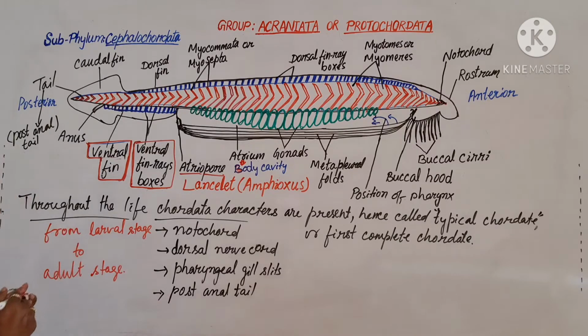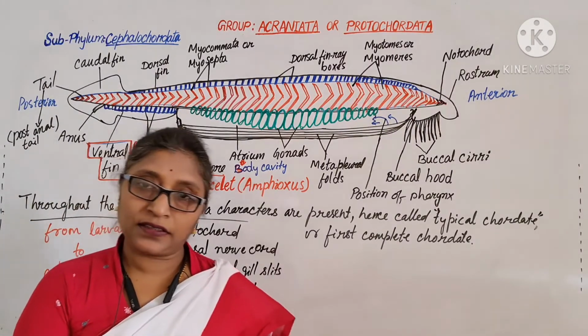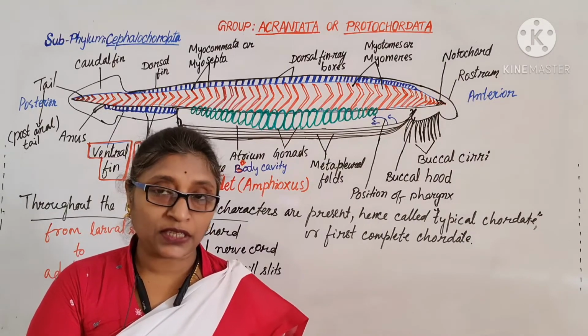The reproduction is sexual type. Sexes are separate, that means gonochoric, unisexual.